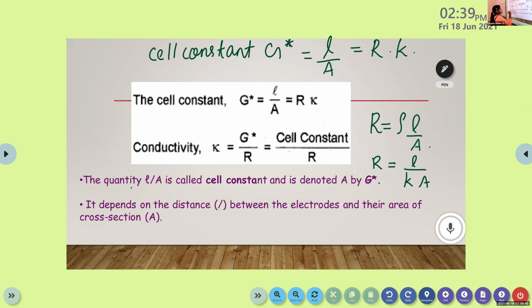Okay, and this quantity L by A is called cell constant and it is denoted by G star. It depends on the distance L between the electrodes and their area of cross section A. That's in the equation, right? It will depend on L and A. L means length between the electrodes and A means area of cross section.